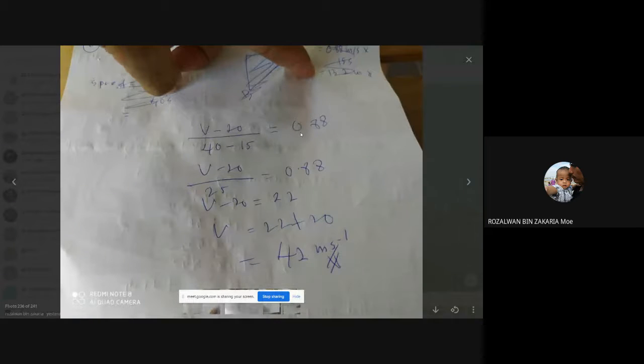Okay, alright, class. This one, the solution for question 11B. Can you see this one? Yes or no? Okay, alright.